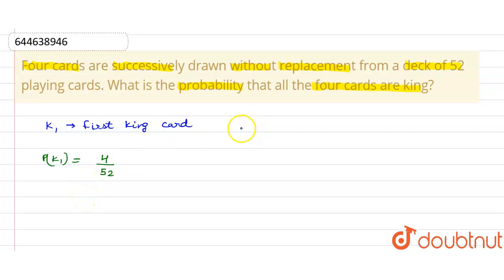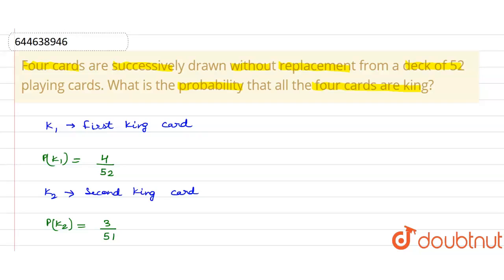Okay, now if we talk about K2, let K2 be the second king card drawn. So the probability of K2 would be the number of favorable cases, and the number of favorable cases left for the king would be 3, because out of 4 king cards we have already drawn a card. So from here we get 3, and the total sample space would be 52 minus 1, so that would be 51. So from here we get the value of P of K2.